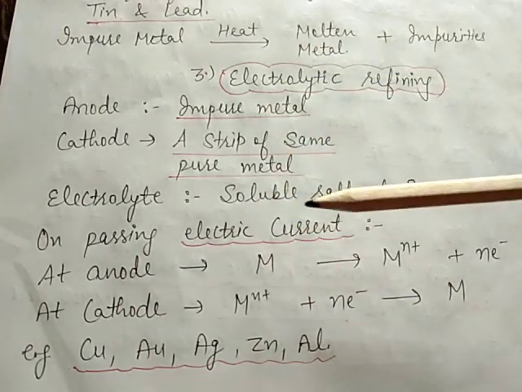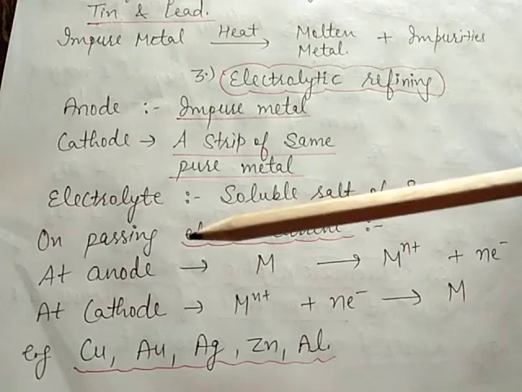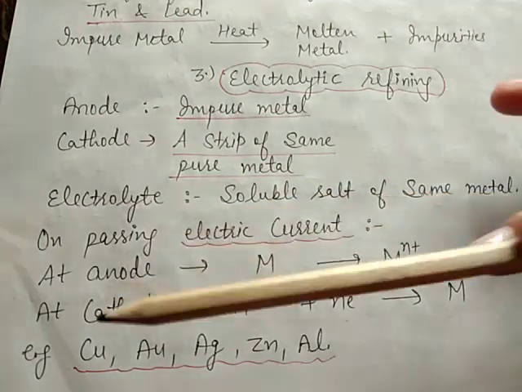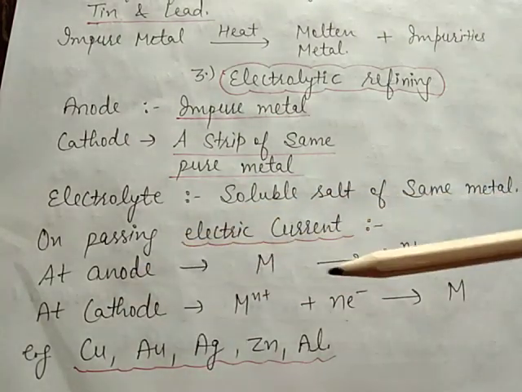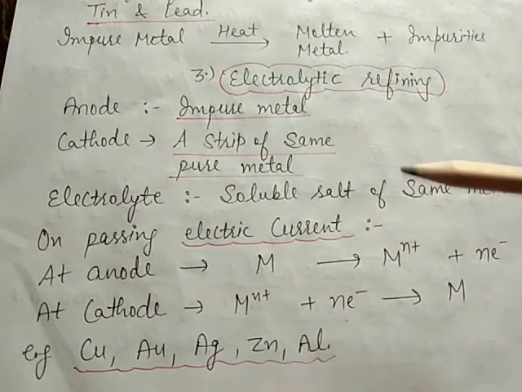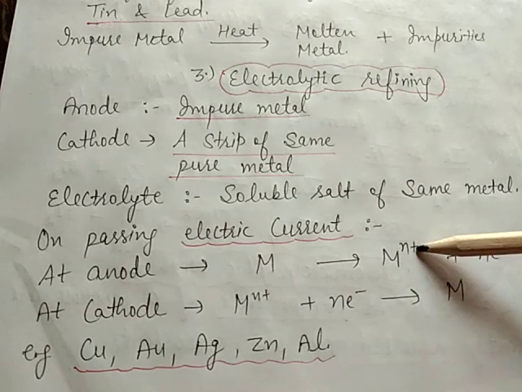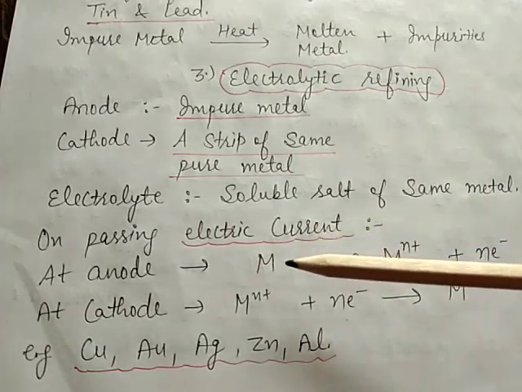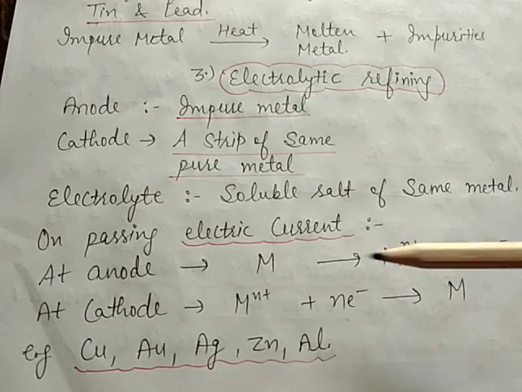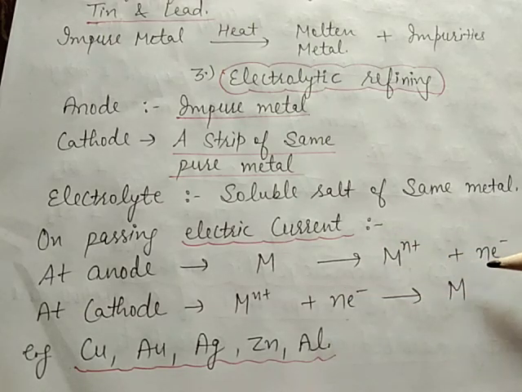After passing the electric current, the following reactions take place. At the anode, the metal loses electrons and forms positively charged metal, which means a cation is formed, because at the anode oxidation takes place and oxidation involves the loss of electrons.